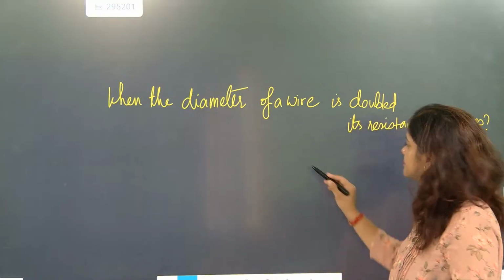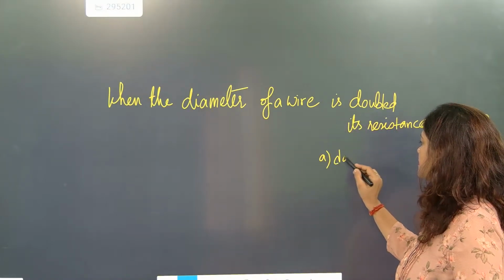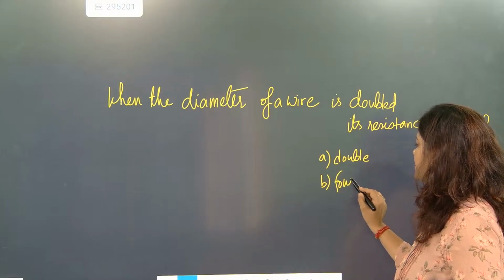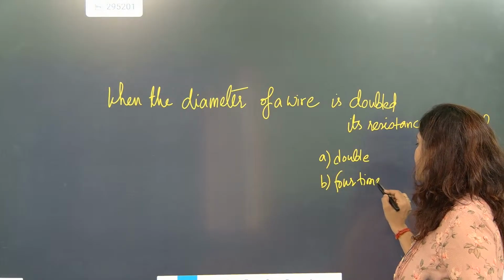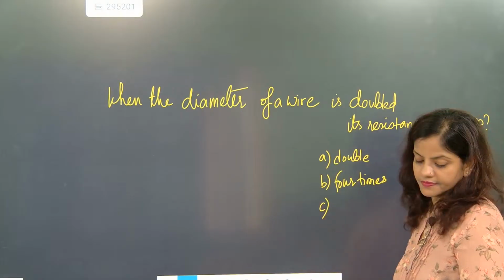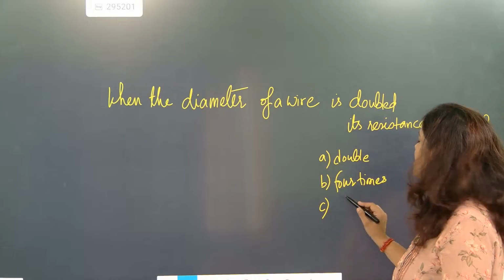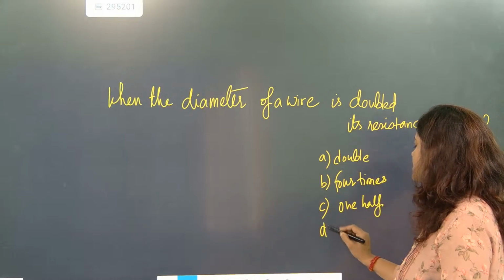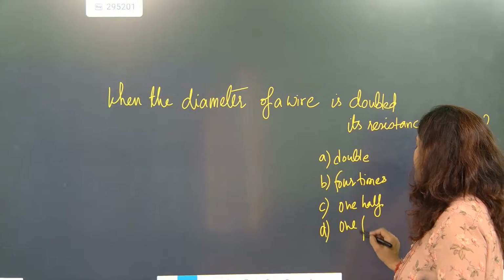Options are: A, double; B, 4 times; C, 1/2; D, 1/4.